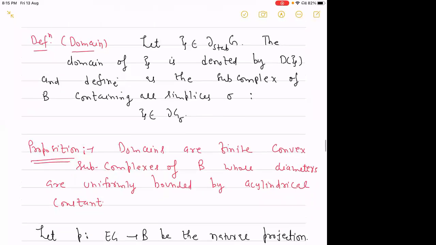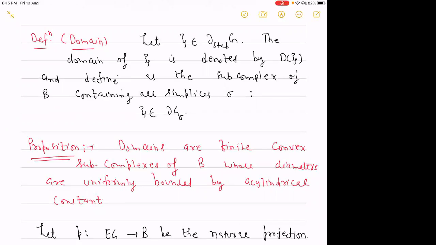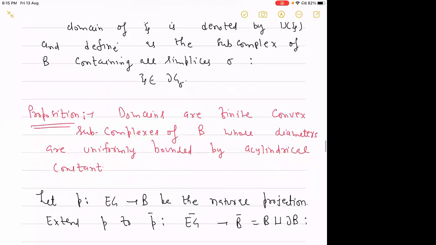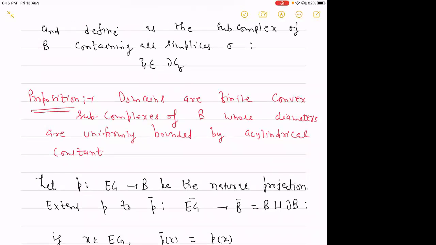This proposition says that all domains are finite convex subcomplexes of B whose diameters are uniformly bounded by a constant K, by eccentricity. So this eccentricity will bound the domain. Starting from some simplices, we cannot go very far because of this eccentricity. So they are convex subcomplexes whose diameters are uniformly bounded by this constant.